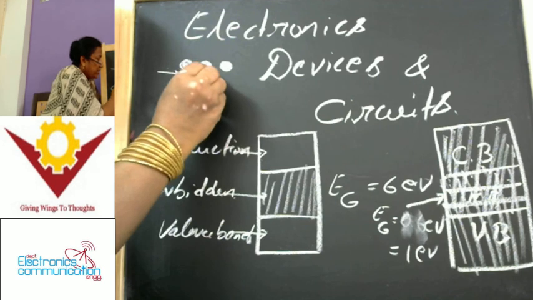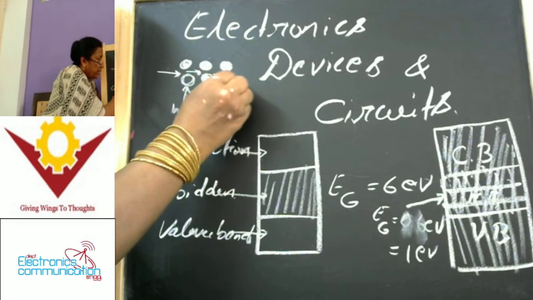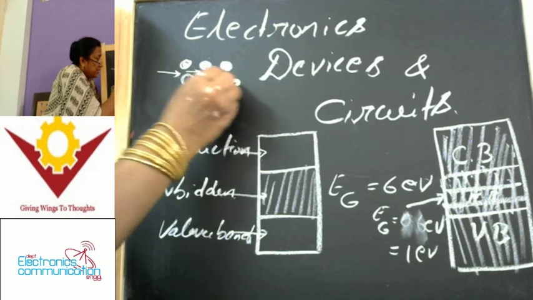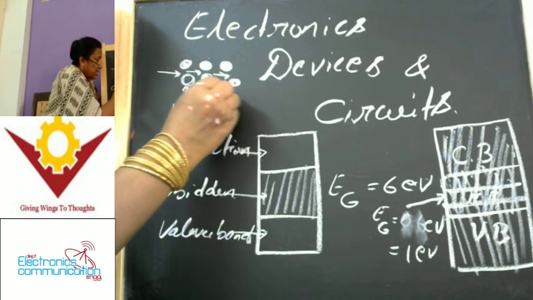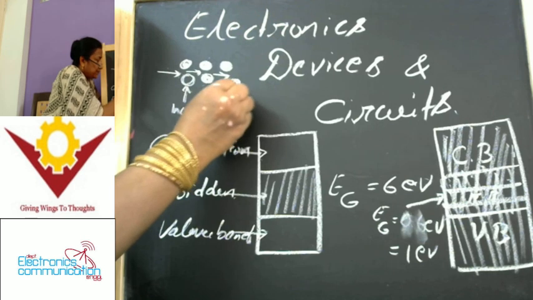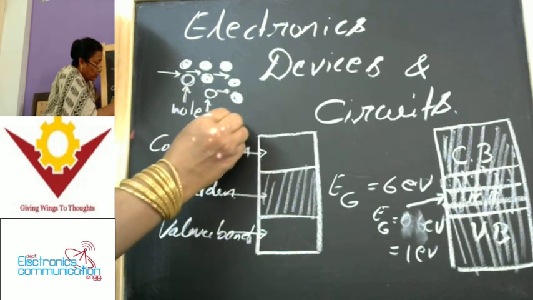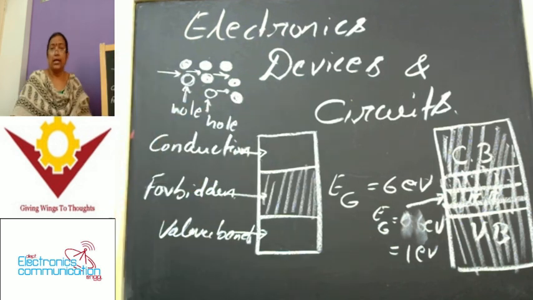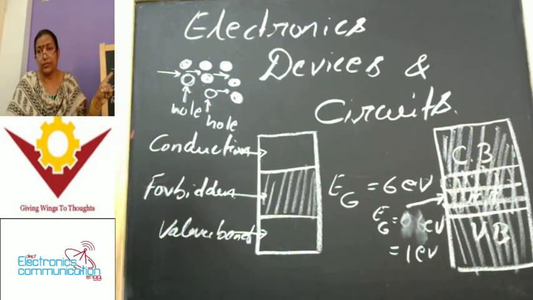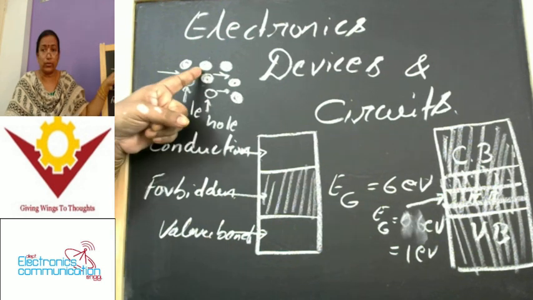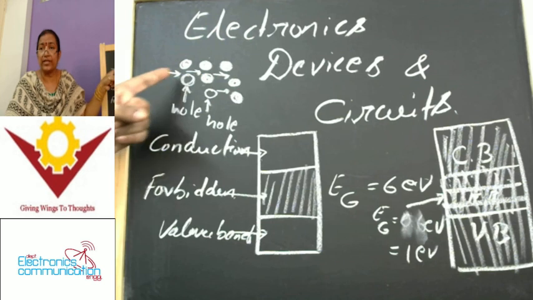Again, this electron moves from here to here. Whenever this electron moves again from here to here, this appears to be a vacant place, and this electron also shifts from here to here. This particular vacant place we also call a hole. Now you got the point: the movable charge particle is an electron, and the immobile charge particle is a hole. What is a hole? The vacant place of an electron, we call a hole.